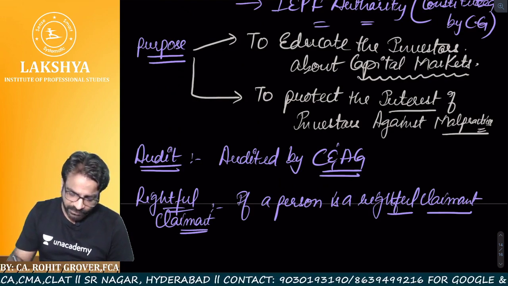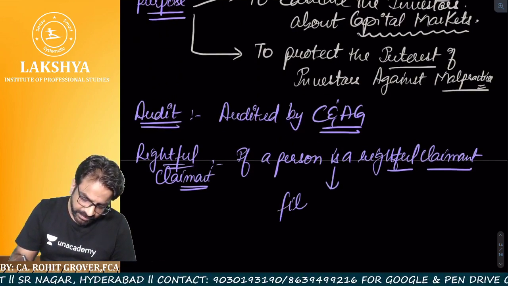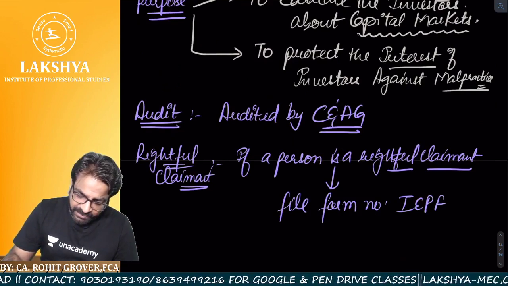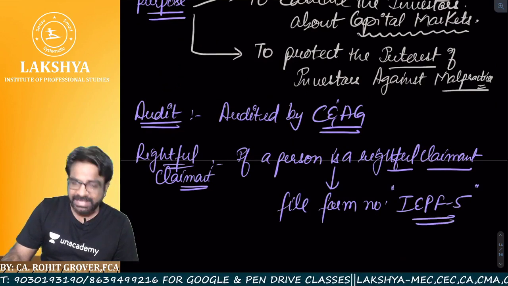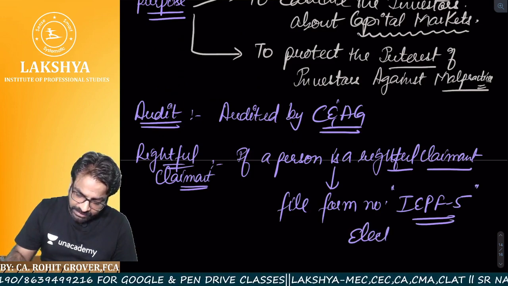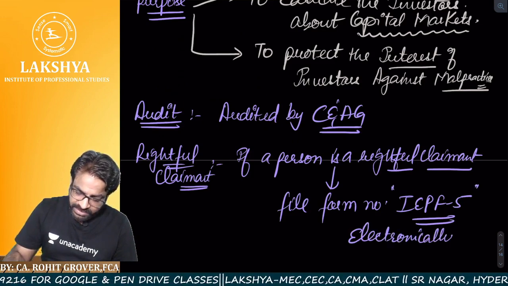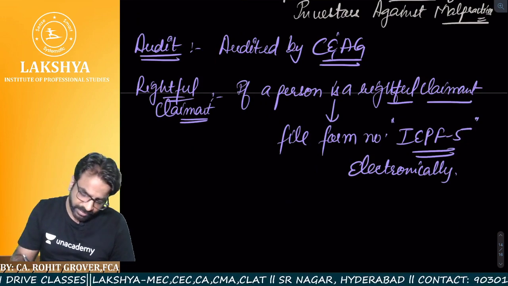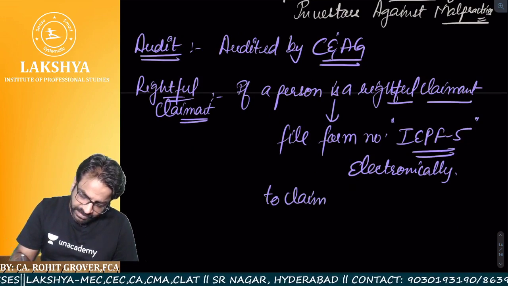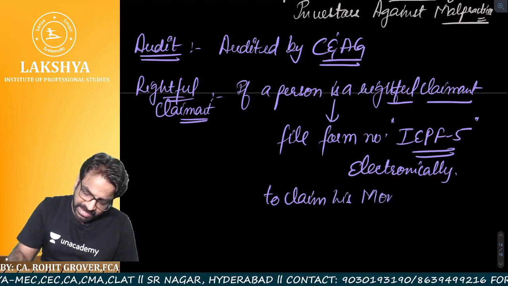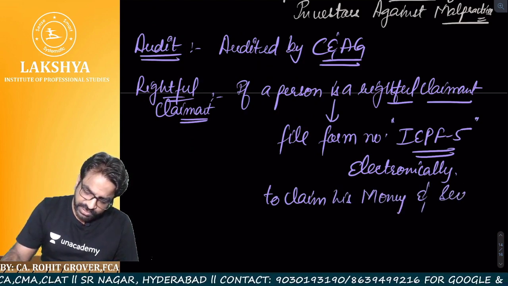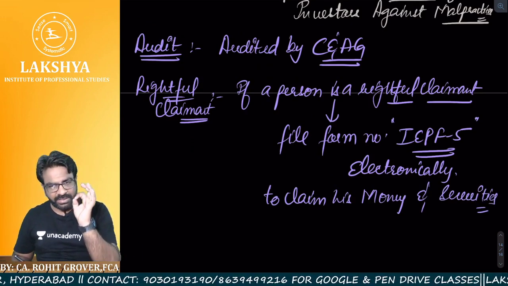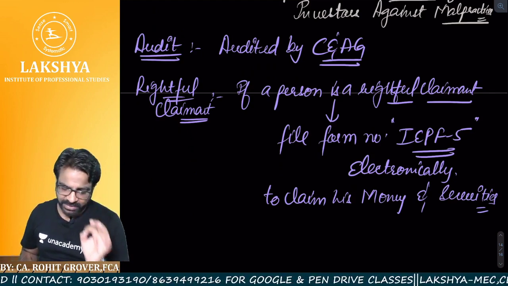If a person is a rightful claimant, he can file form number IEPF5. What is the form number? IEPF5, electronically. No physical form. He has to file an application in form IEPF5 electronically to claim his money and securities back. So if you are a rightful claimant, by filing form IEPF5 electronically, you can claim your money and securities back.